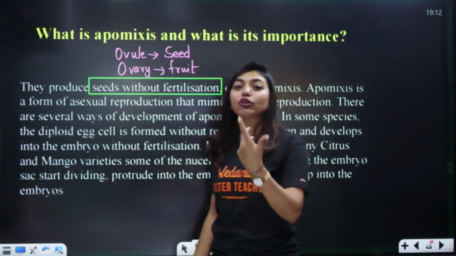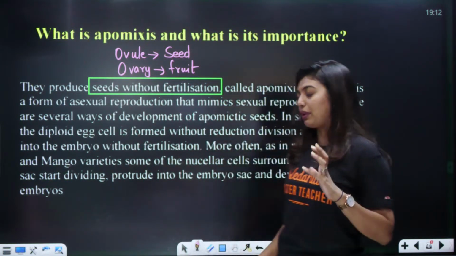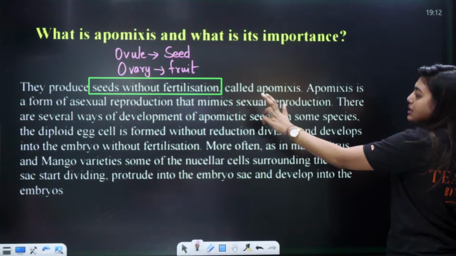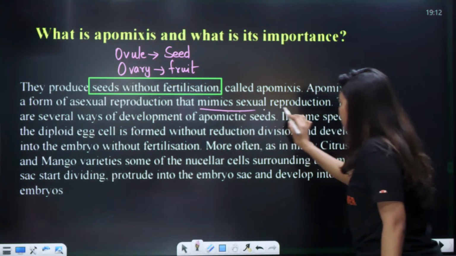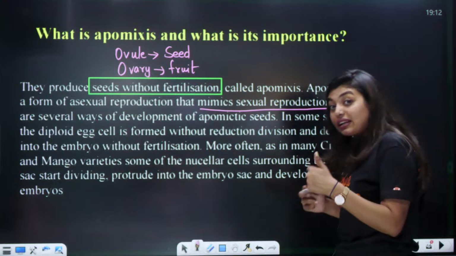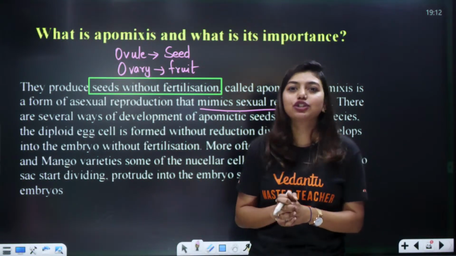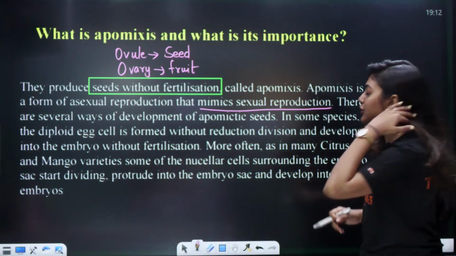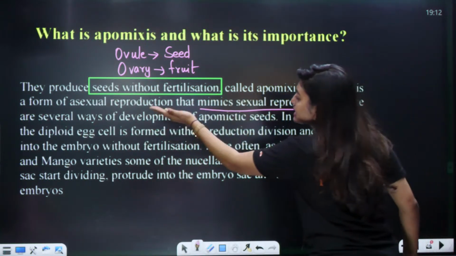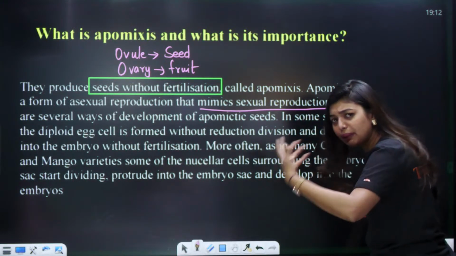So seed without fertilization is apomixis, fruit without fertilization is parthenocarpy. Okay, now look here, apomixis is a form of asexual reproduction that mimics sexual reproduction. That means it is a type of asexual reproduction, where both the gametes are not coming together. Yes, these questions are all PYQs. There are several ways of development of apomictic seeds. That means multiple ways are there.